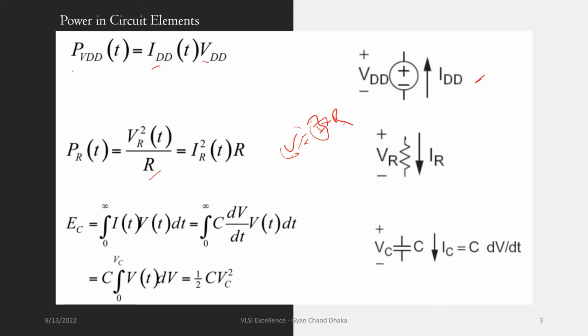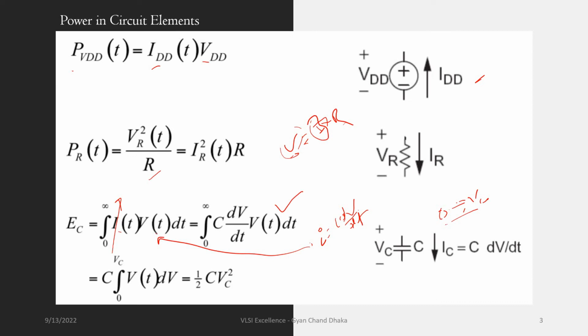Now the next very important formula is the energy stored by a capacitor when it charges from 0 to, let's say, VCC voltage. The energy stored in the capacitor is the accumulated power applied to the capacitor for a long time. So this is the integration from 0 to infinity of I(t) into V(t). And we know that the current across the capacitor is given as C dV by dt. So if we put the formula here, it will become this.